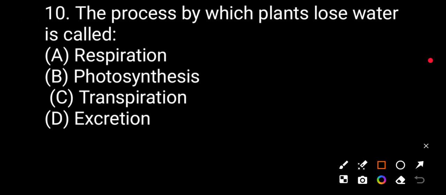Question number ten. The process by which plants lose water is called respiration, photosynthesis, transpiration, exudation. The correct answer is transpiration.